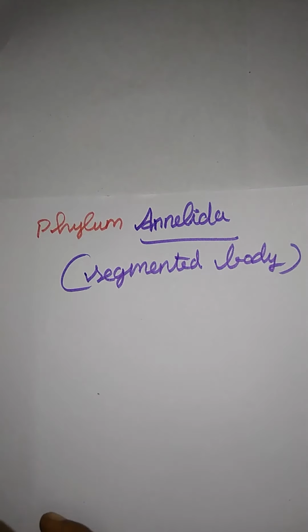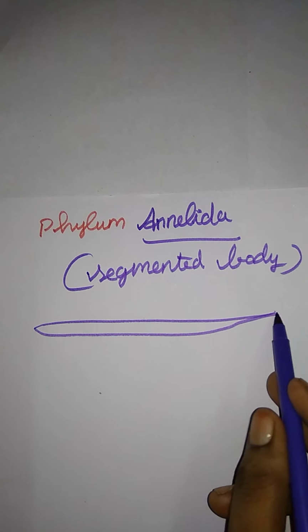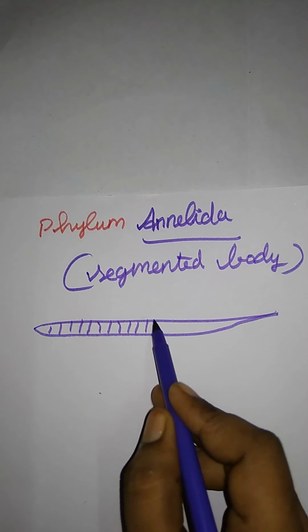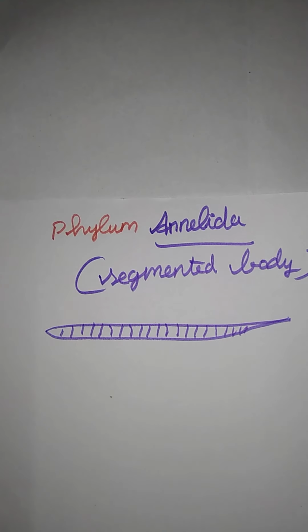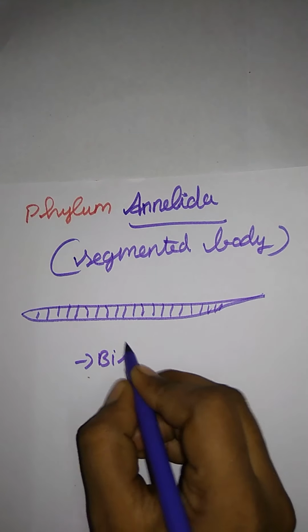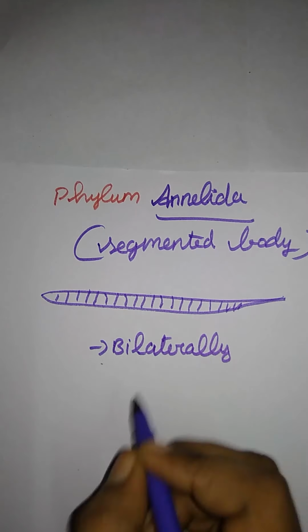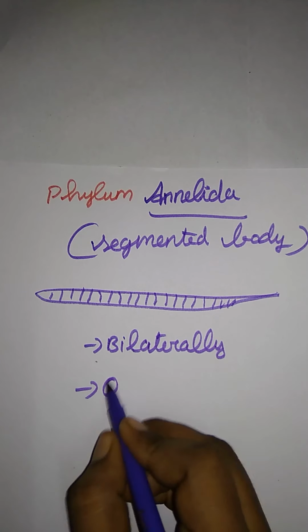A segmented body. How are they segmented? Just imagine this is one worm. You have seen an earthworm, they usually have a segmented body just like that. Here the body is segmented. They are bilaterally symmetrical, with an organ grade of organization.